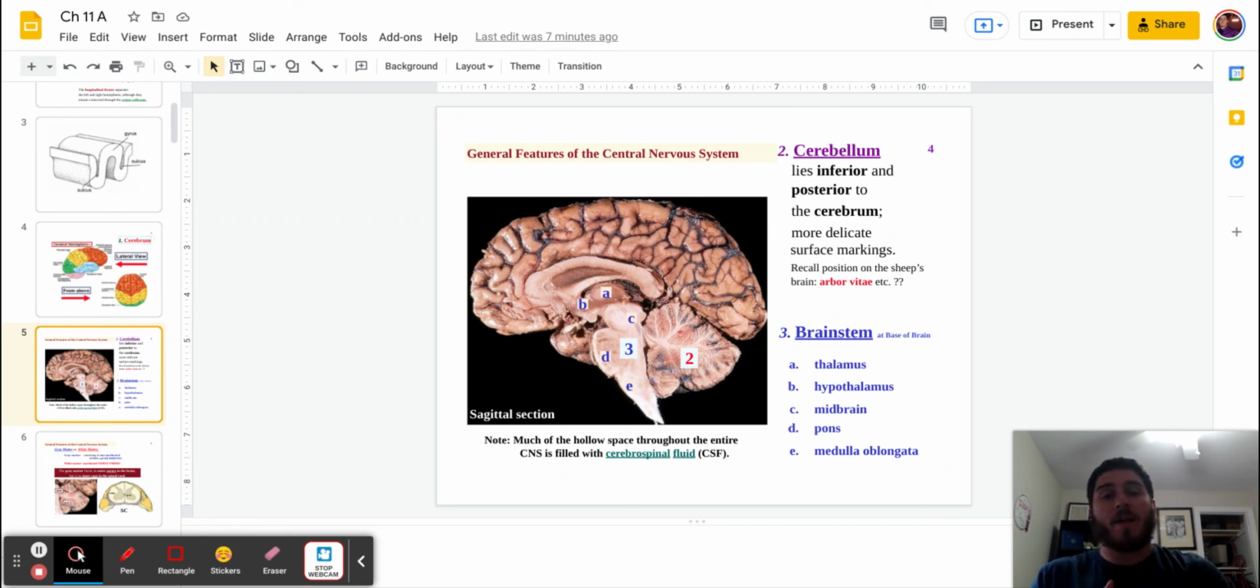So use this slide to help you better understand the 3 major landmarks of the brain and the little components that make them up, as well as where they're located. If you have any questions, please let me know.